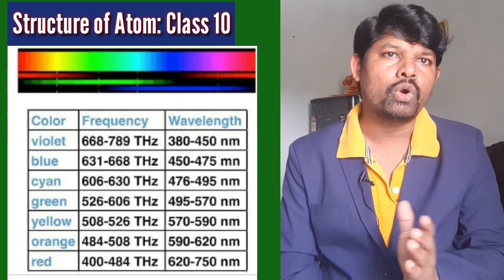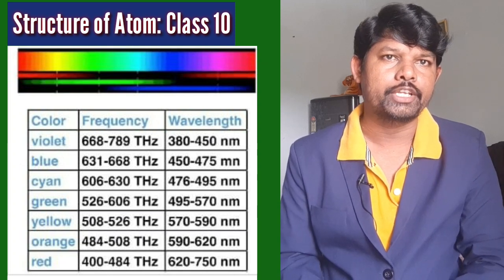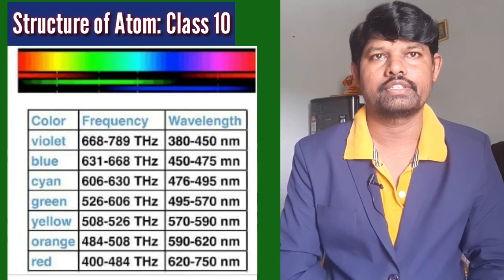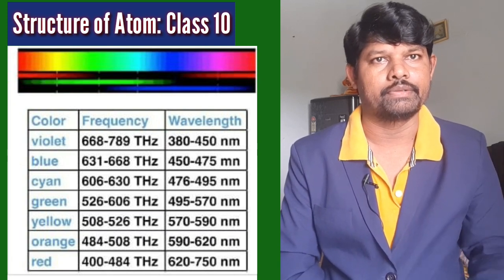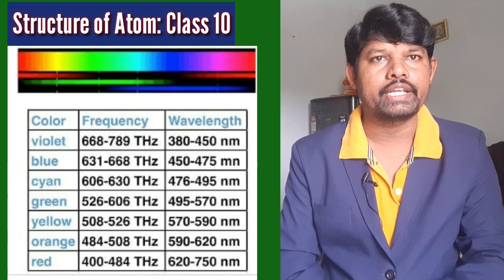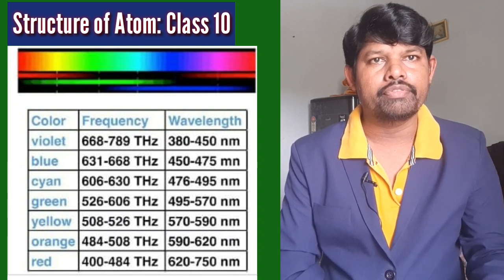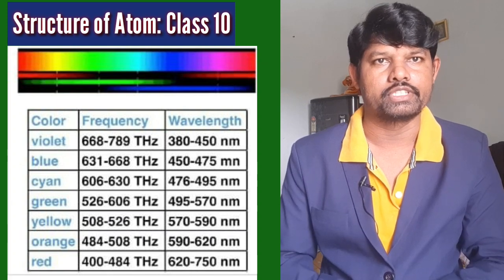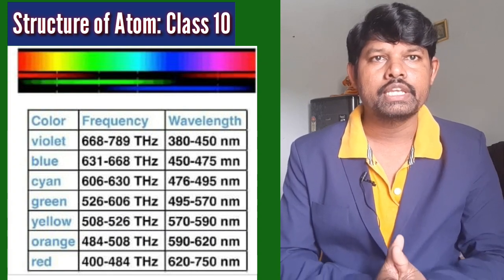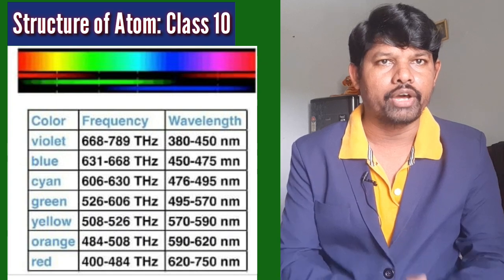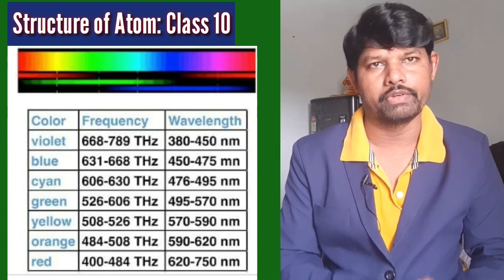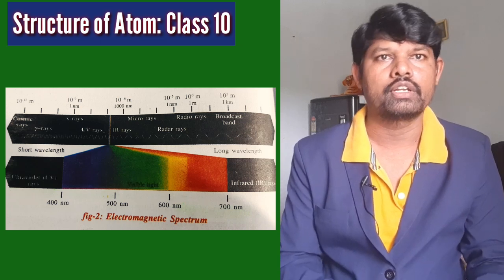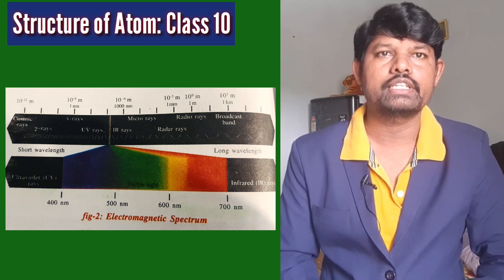So this is a continuous spectrum. In the olden tradition, scientists thought that energy is released in a continuous manner like this. That is why the entire range of all the frequencies or wavelengths is called the electromagnetic spectrum. The electromagnetic spectrum can have a wide variety of wavelengths or frequencies.